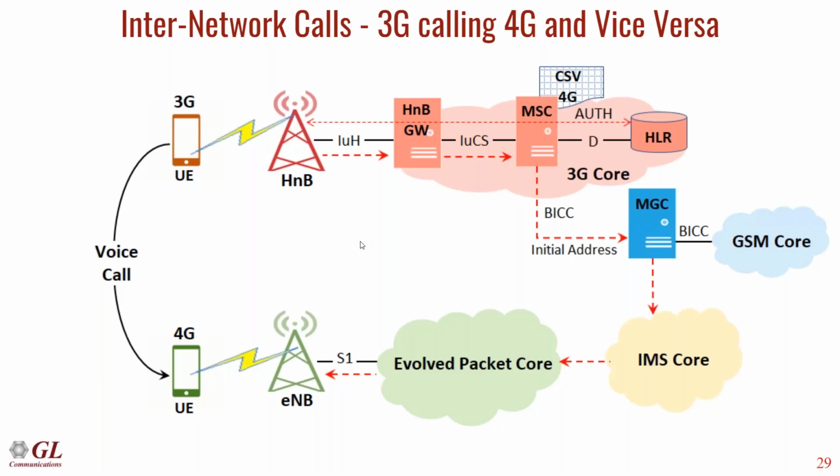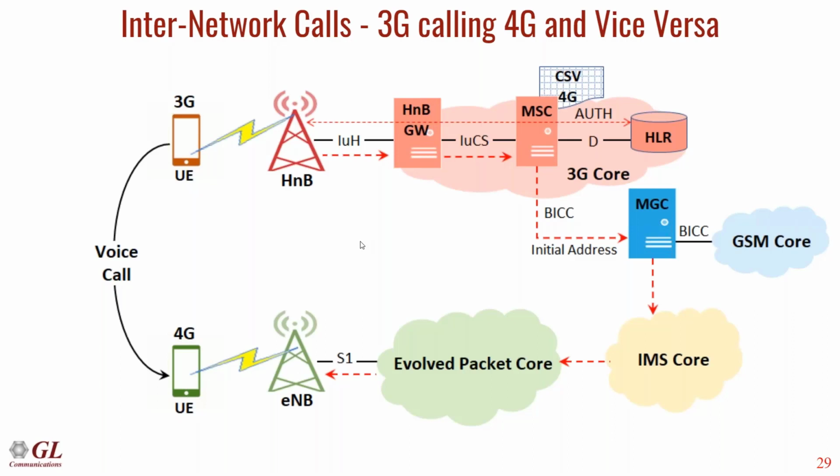Now the MGC will route the call to IMS or GSM. Since the MSISDN has some ranges, the MGC will forward the calls based on the ranges configured in the testbed or in the profiles. So the call is given to the 4G side since it falls within the range of 4G users.